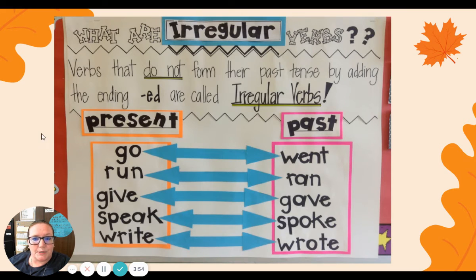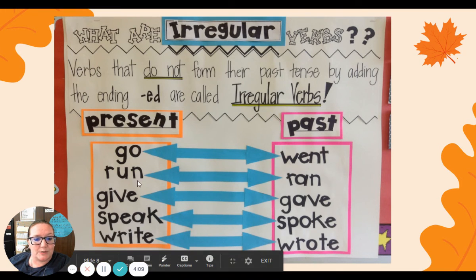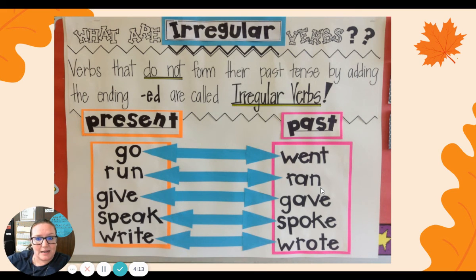Here are some examples of other irregular verbs. We said go, we used that in one of our sentences. Go in the present, went in the past. We can't just add ED to these irregular verbs. Run in the present, ran in the past. See how our vowel changed?